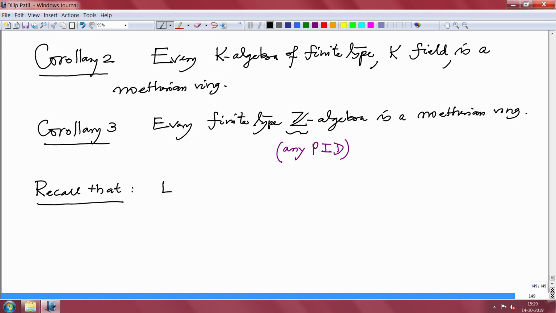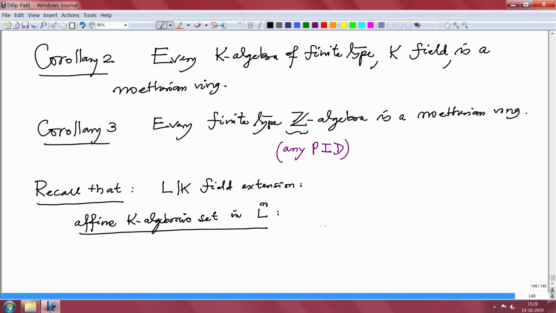When you have a field extension L over K, what was an affine K algebraic set in L power n?